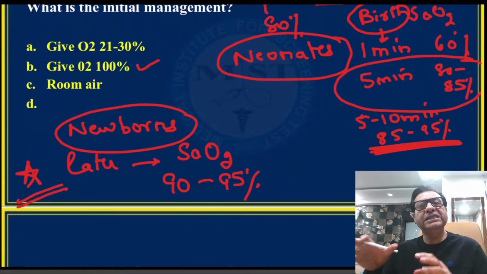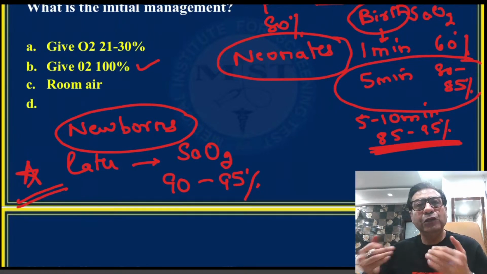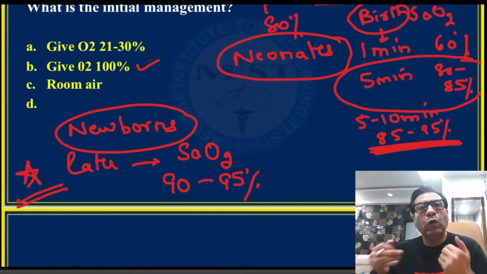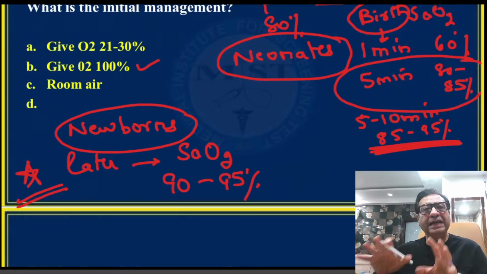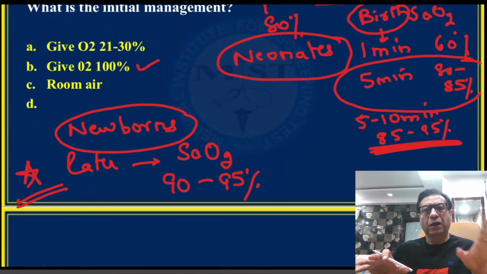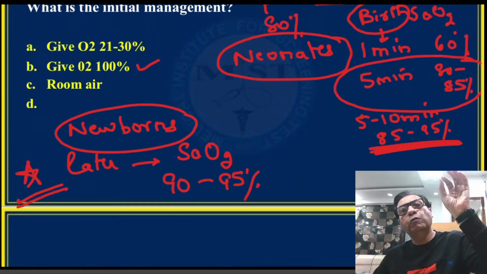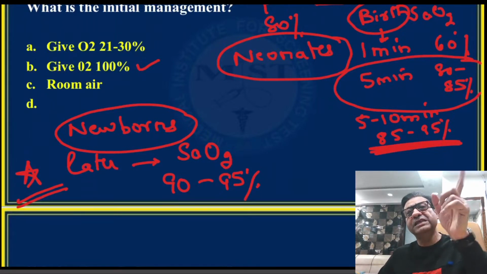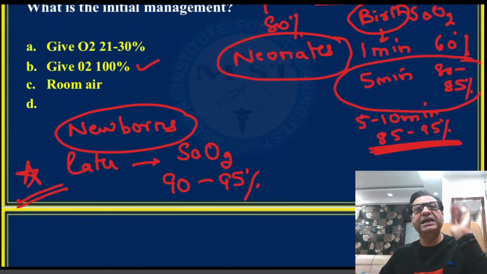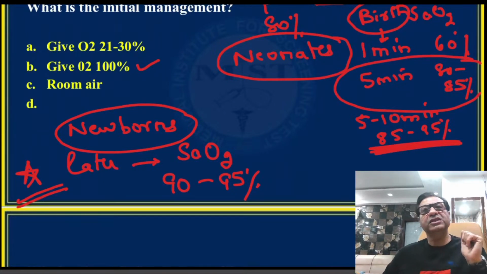So we normally start giving oxygen in newborns when the oxygen saturation starts dropping below 95%. And the target oxygen saturation that we will maintain in most newborns, especially in preterm newborns, will be 90 to 95%. So how much FiO2, how much concentration of oxygen I'm giving is not important. What is more important is the target oxygen saturation that I will maintain in a newborn, and that is 90 to 95%.